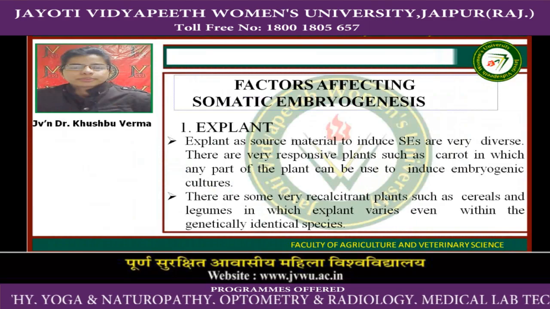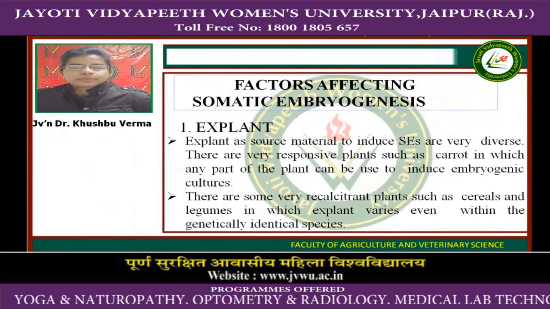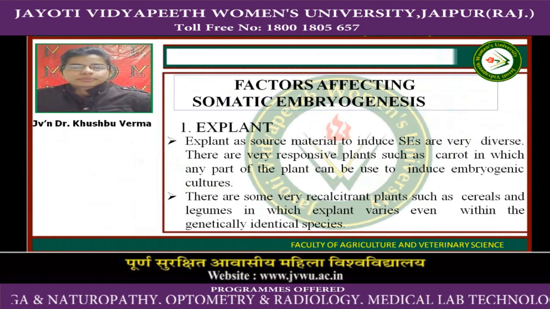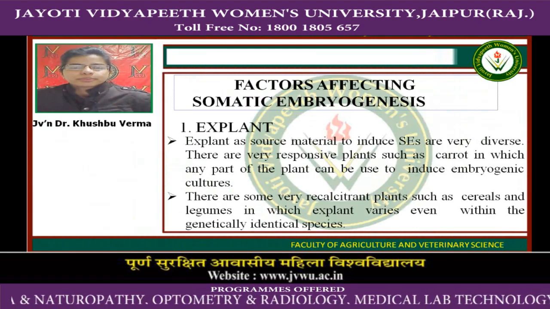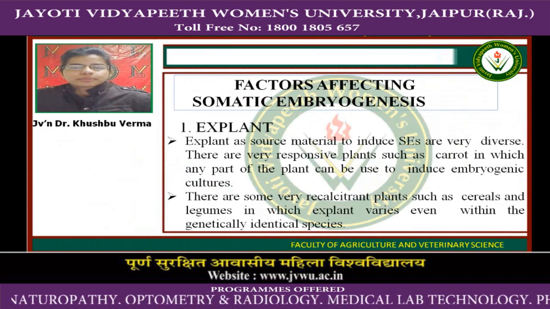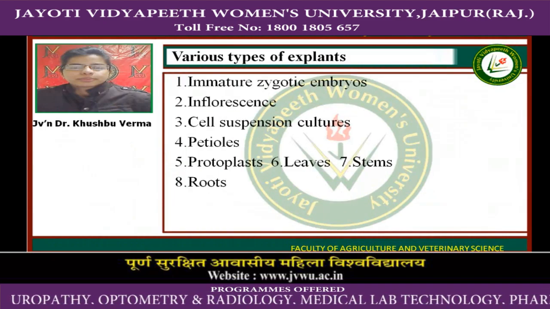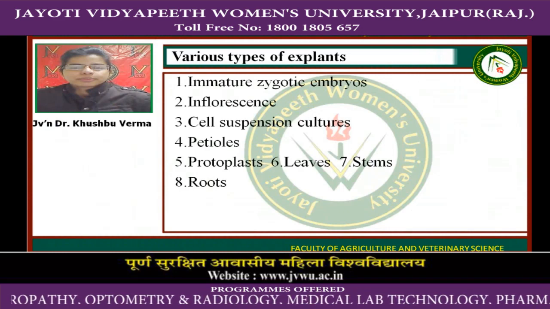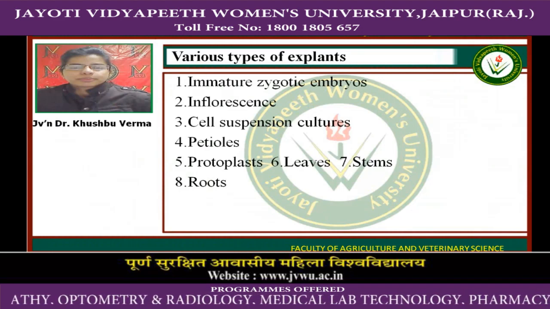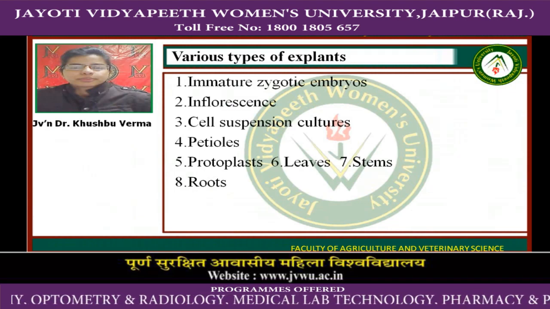First factor is explant. Explants as a source material to induce somatic embryogenesis are very diverse. There are very responsive plants such as carrot, in which any part of the plant can be used to induce somatic embryogenesis. There are some other plants such as cereals and legumes in which explants vary even within genetically identical species. There are various types of explants as I mentioned. Here first is immature zygotic embryos, second is inflorescence, third is cell suspension culture, fourth is petioles, fifth is protoplast, sixth is leaf, stems and roots.